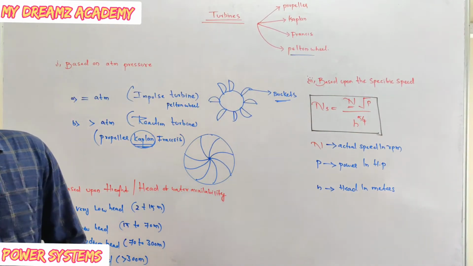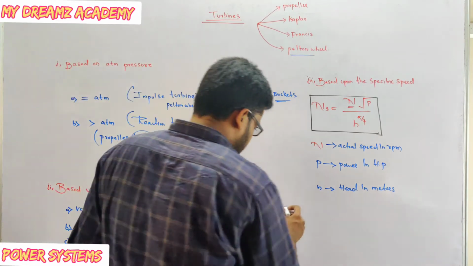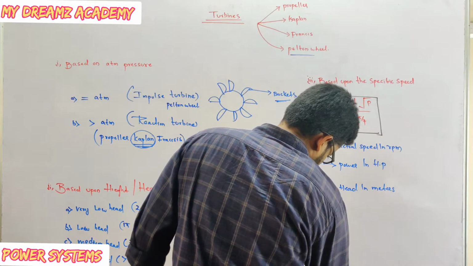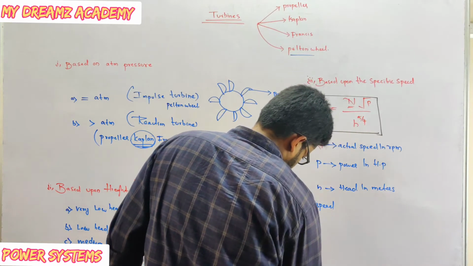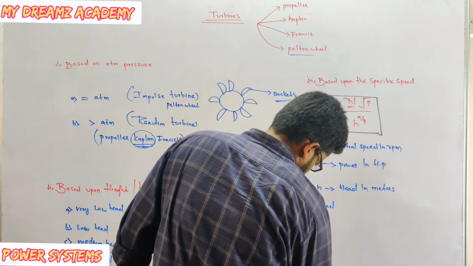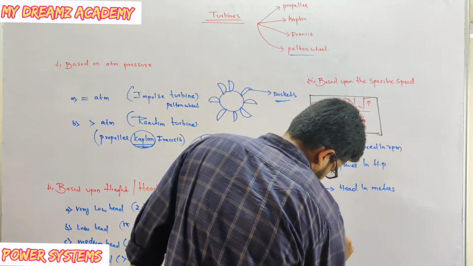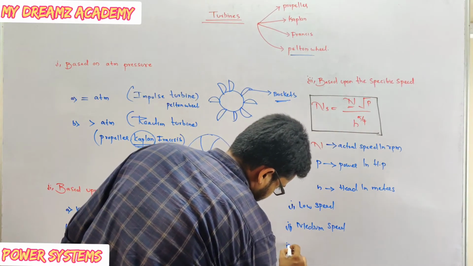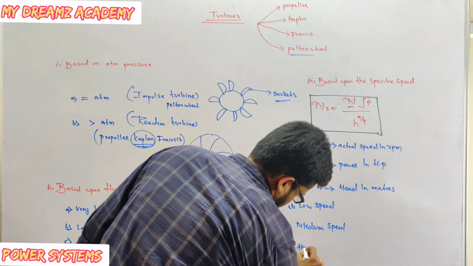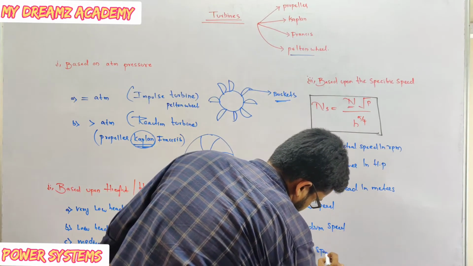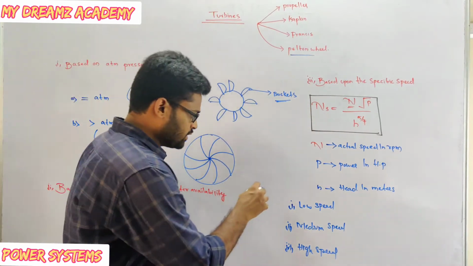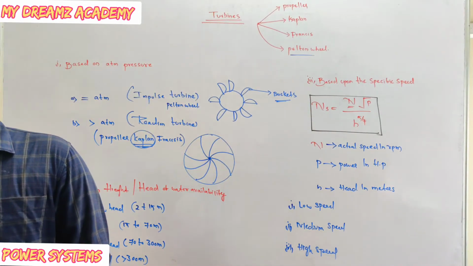Based upon the specific speed, again it is divided into three types: low speed, medium speed, and high speed.